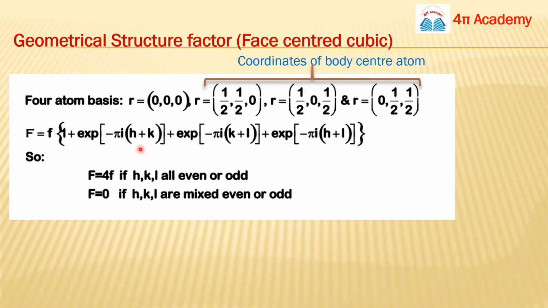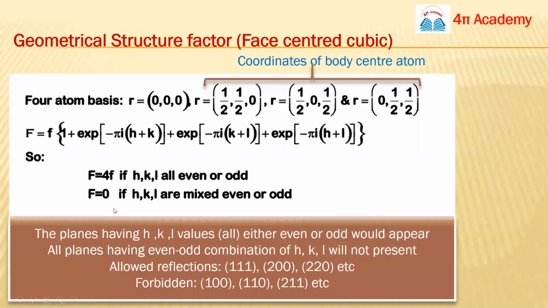So in that case also, this term will be 1, and all these terms similarly will be 1. So for HKL having values all even or all odd, we can get F equals 4f. And for the remaining conditions, that is, if we have mixed values of HKL, some odd values and some even values, for these combinations we will not get any peak. So your capital F is 0.